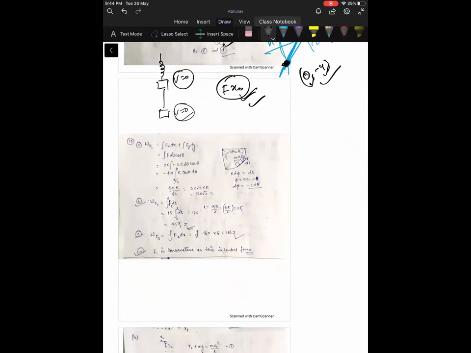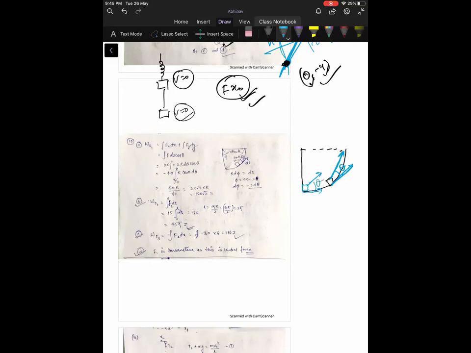A smooth track in the form of a quarter circle of radius 6 m. It's a type of geometry problem. Suppose the particle is at this point. Let me erase some part. The force is always acting in this direction and the displacement is tangential, so it is making angle theta. The displacement is in this direction, but the force is always acting in the other direction.